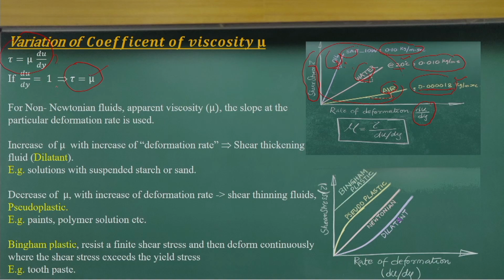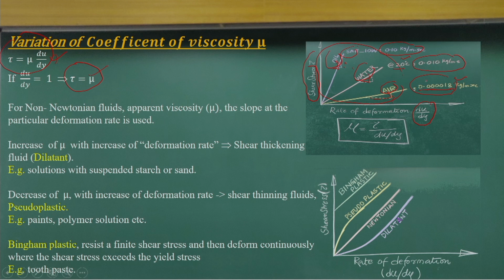That means the coefficient of viscosity, a directly proportional constant, does not vary as the rate of deformation or the time changes. So that is a constant. That is the reason we have a direct proportionality, and we can simplify the shear stress as mu times the velocity gradient.